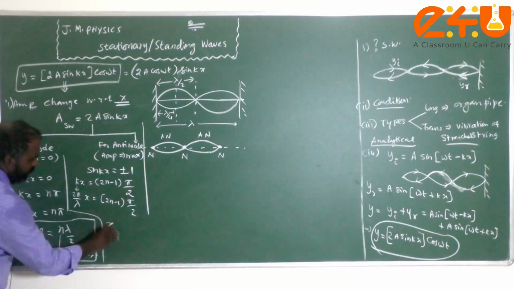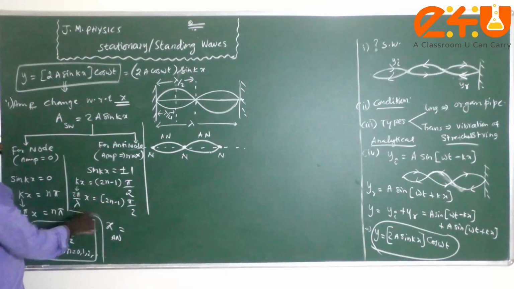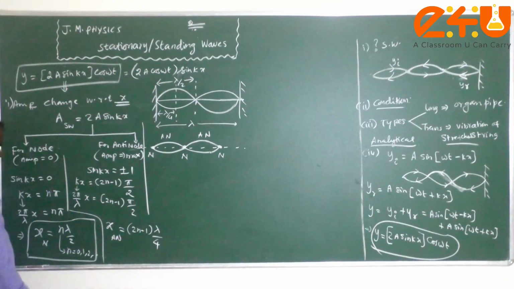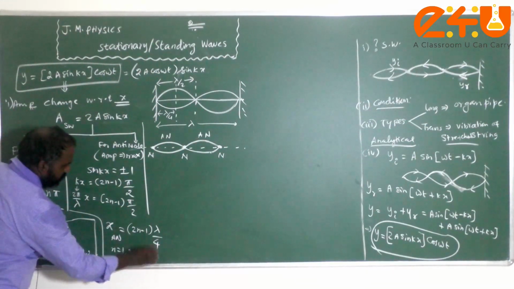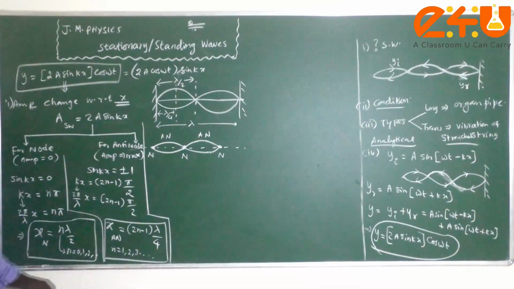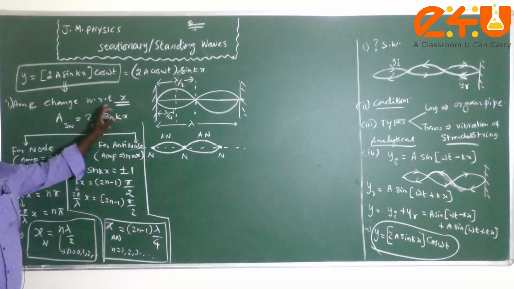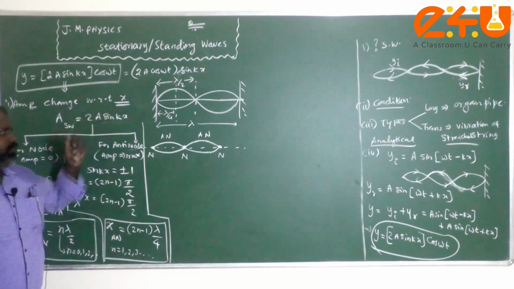Therefore x antinode, that means the position of the antinode, is equal to, just cross multiply, (2n minus 1) lambda by 4, where n is equal to 1, 2, 3, etc. Yes, children, these are the conditions for the position of the node and antinode when we are considering the variation of amplitude of the standing wave with respect to distance.